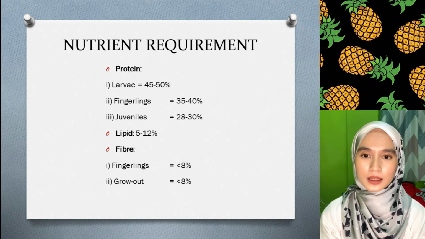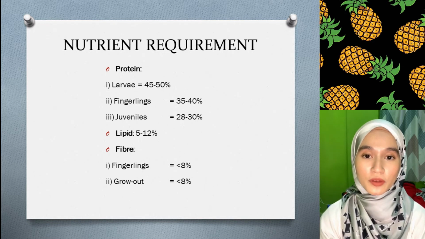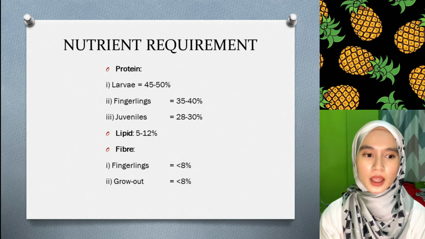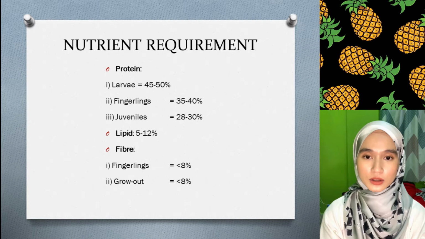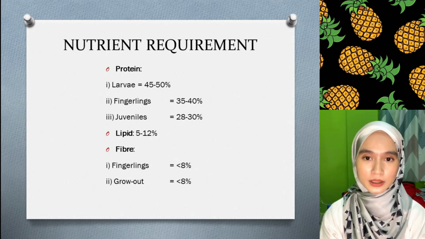For lipid, for all stages, it must consume 5 to 12% lipid. For fiber, in the fingerling stage, it must consume less than 8% fiber. Same as grow-out, it also has to consume less than 8% fiber.